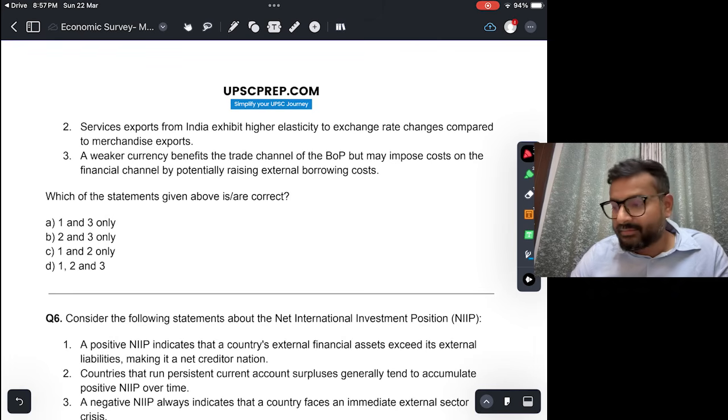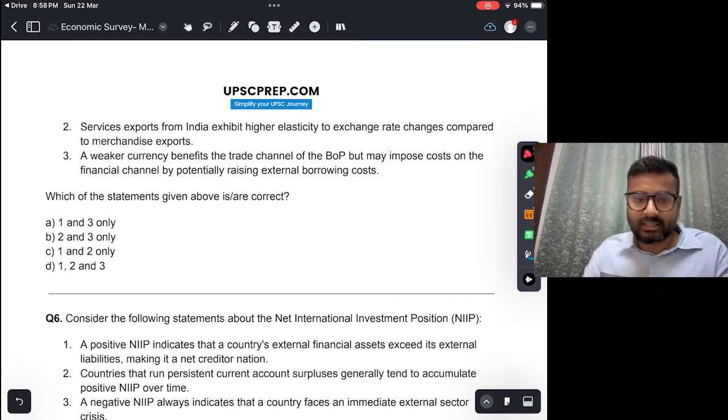Now this in fact is incorrect. जो ये statement है ये बोल रहा है कि जो service exports है हमारा वो काफ़ी elastic है, which means that अगर इंडिया की currency appreciate होगी तो people will move on and take services from other countries, which is not true. Okay, so this is an incorrect statement.